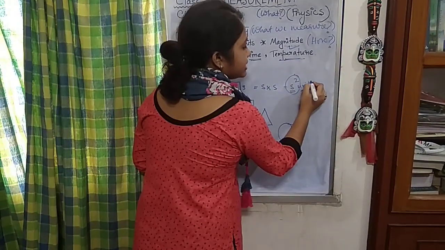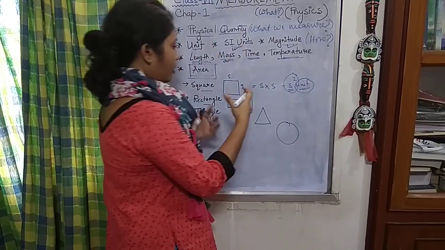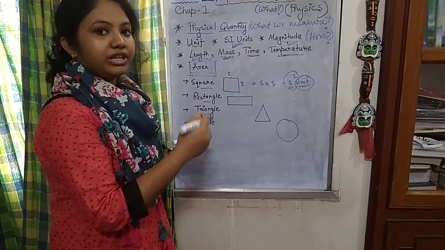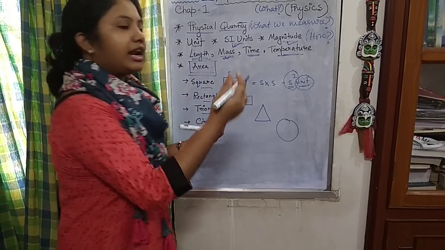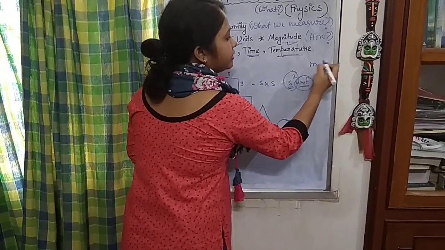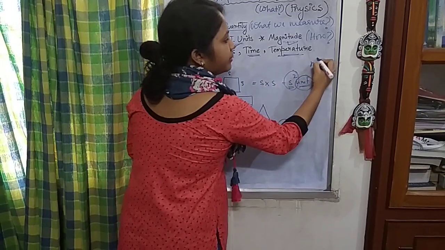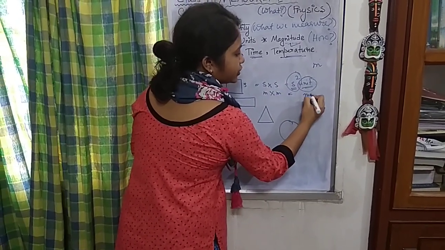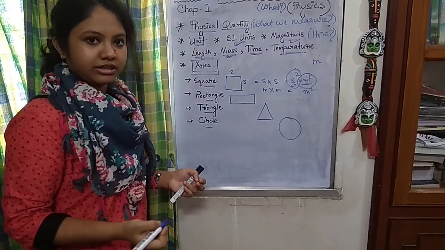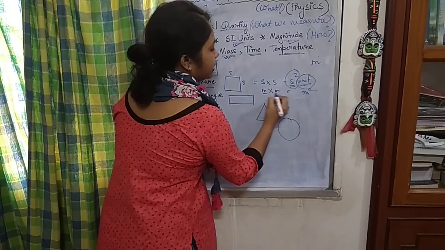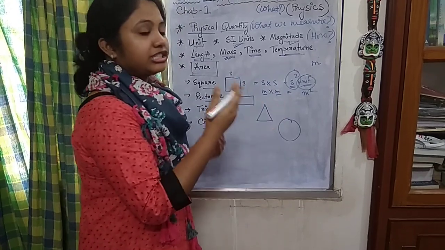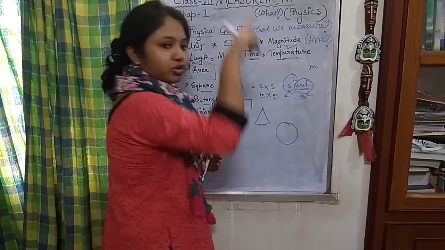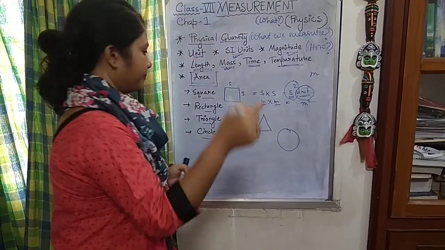The unit of any area comes with the square. Like if we write meter, meter into meter becomes meter square, right? It's not like 2m, it's not that. m into m becomes m square, a 2 is on the top of the m.